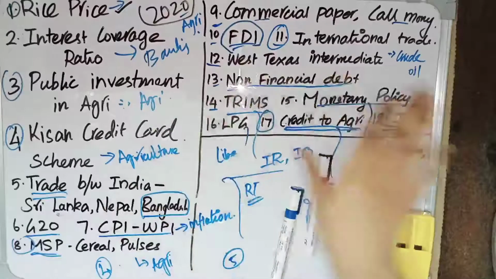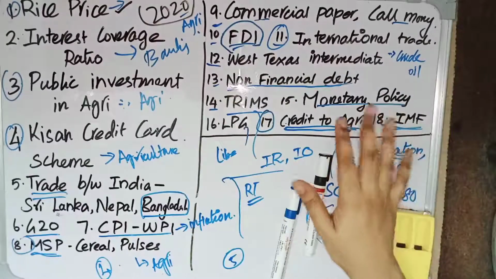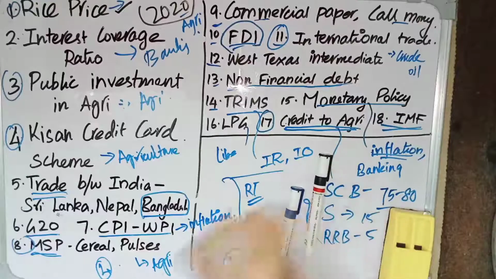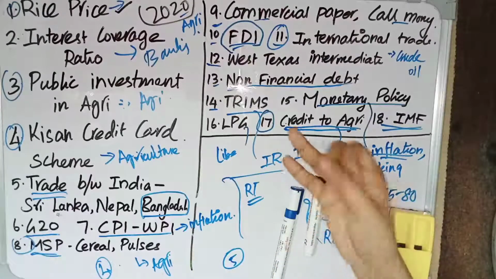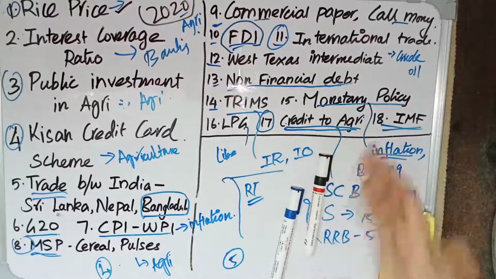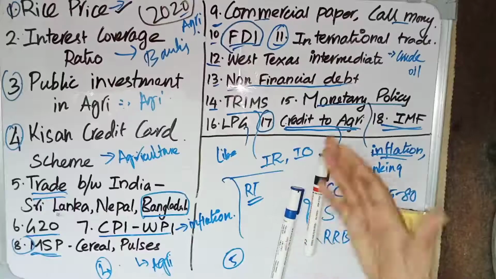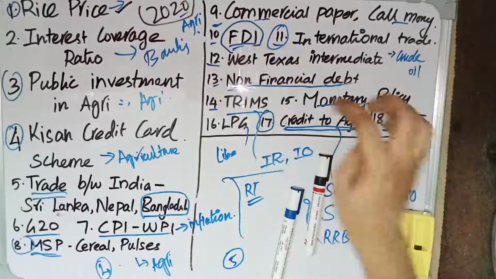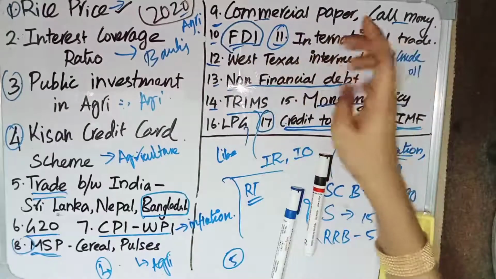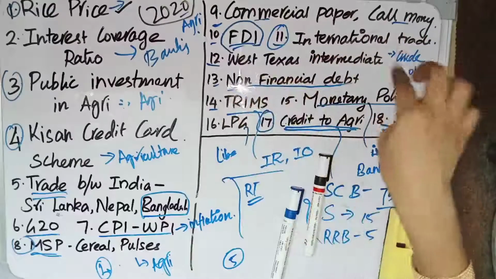But generally, overall, India has a current account deficit. So, in the fourth statement, they have given that India has a current account deficit. Actually, it is right. India has a current account deficit, but relating to services, we are in surplus. So, see those stuffs relating to exports and imports. It is from external sector, foreign trade. And 12 is West Texas Intermediate. They have given what West Texas Intermediate refers to.